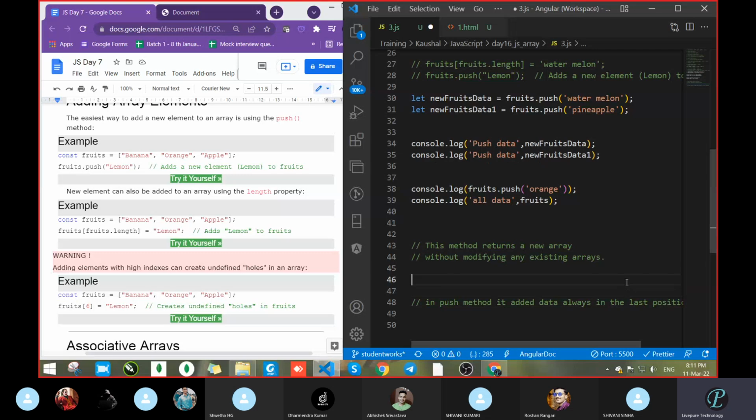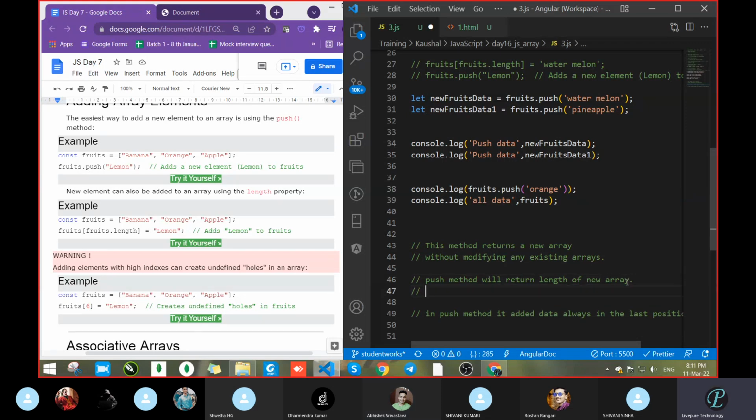And one more point we learned: the push method will return the length of the new array.